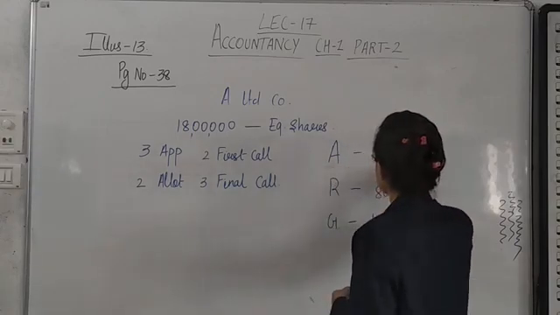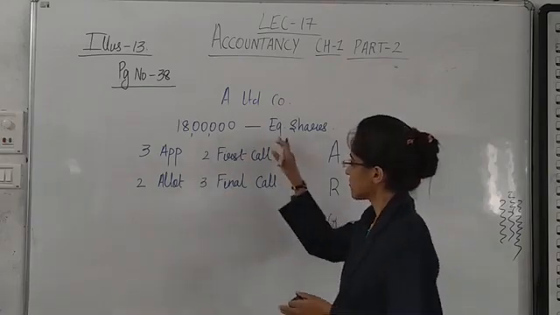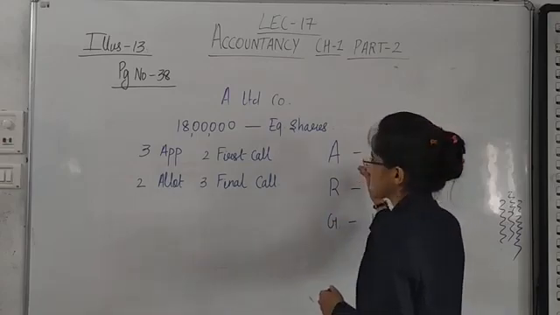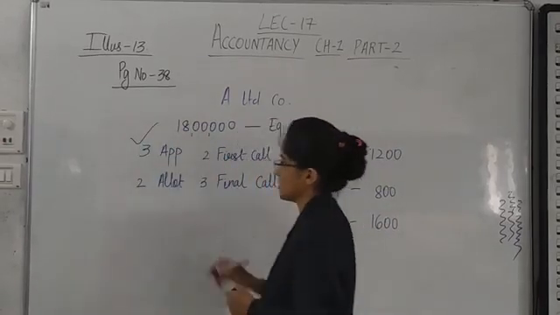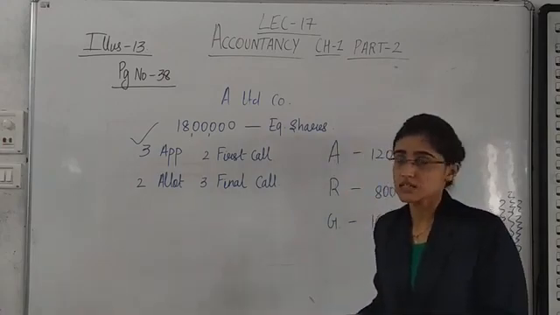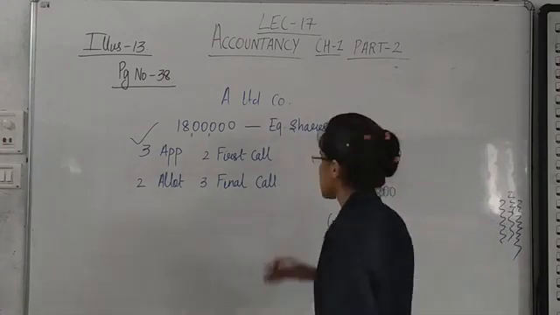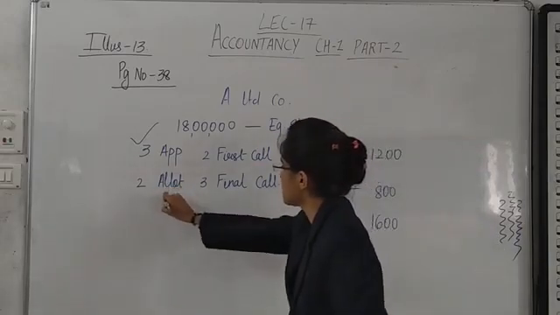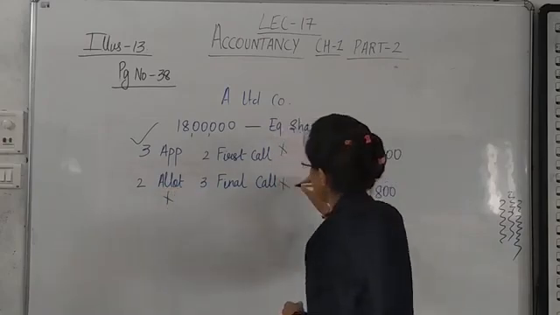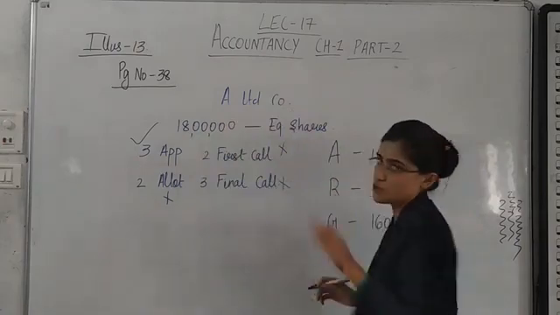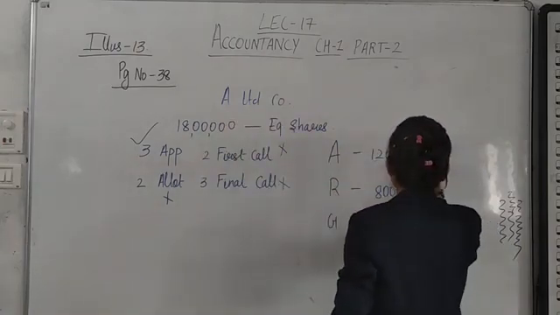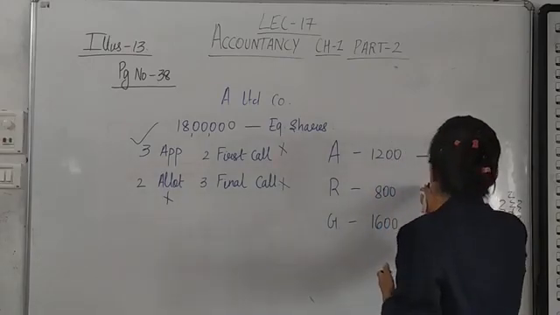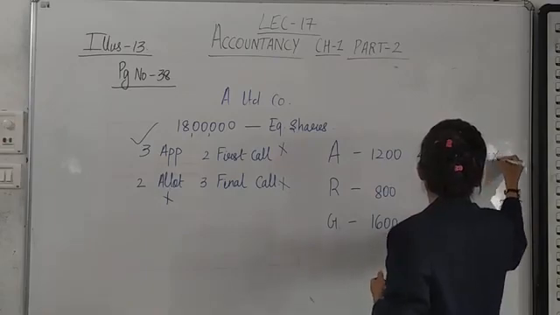Now, this person did not pay allotment, first and final call. So this person has paid only application money. This is Ami, who is having 1200 equity shares and did not pay allotment money, nor first and final. That simply means she has paid only 3 rupees. So to make it easy, we will write 3 rupees here. Out of 10 rupees, she has paid 3 rupees, and the remaining 7 she did not pay.